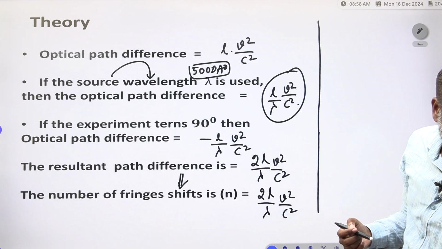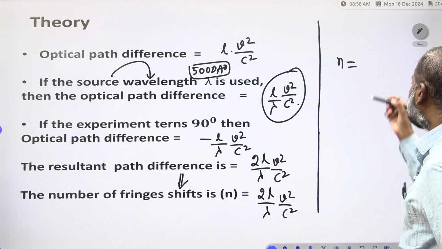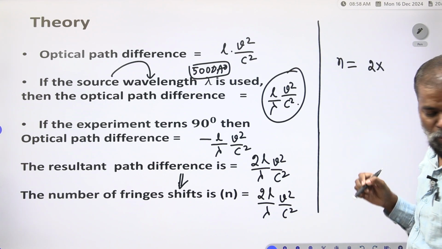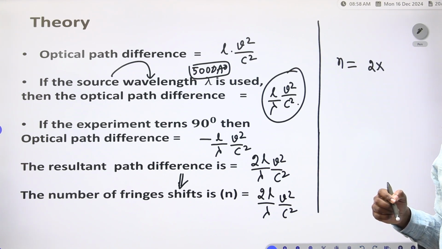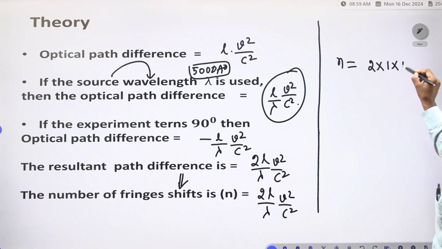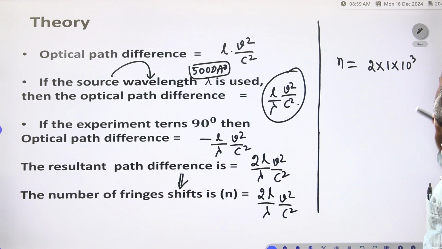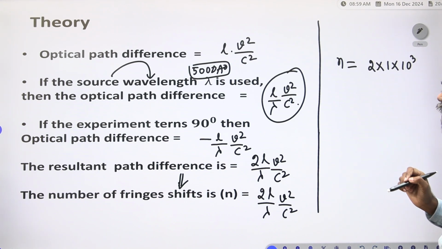Now to get the number of fringes you have to substitute 2 into L. What distance you have to keep? 1 into 10 to the power of 3 centimeters. In terms of centimeters I am keeping everything.